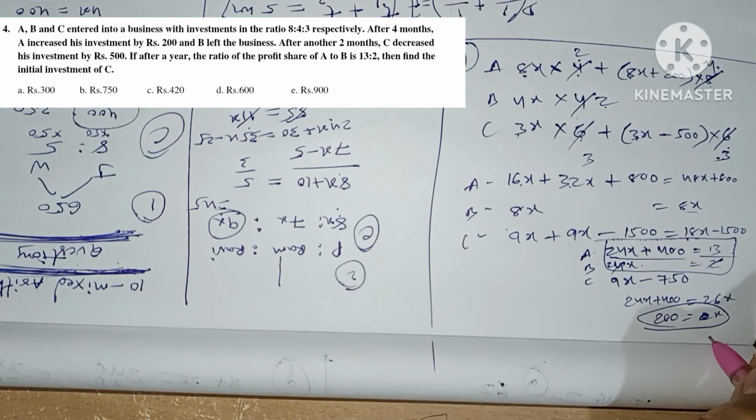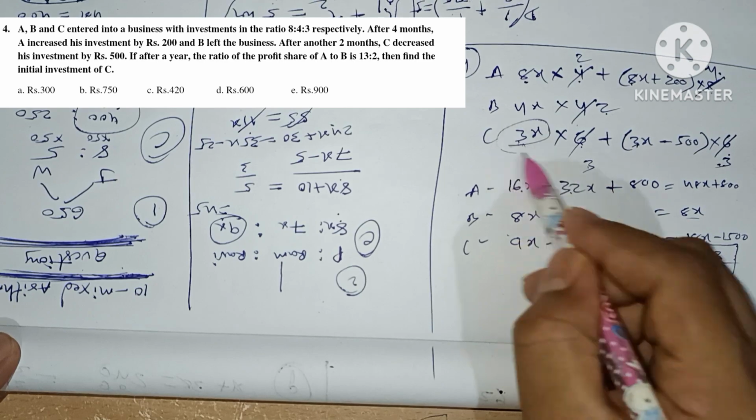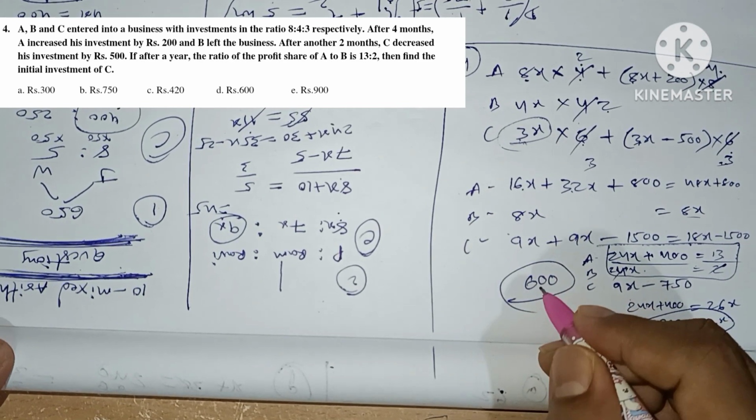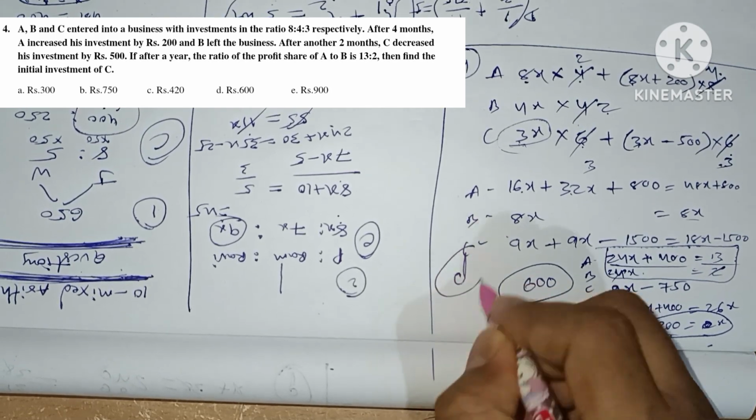Now the question asked is to find the initial investment of C. The initial investment of C is 3x. So 3 into 200, which will be 600. So the answer will be 600. Option D is the answer for the fourth question.